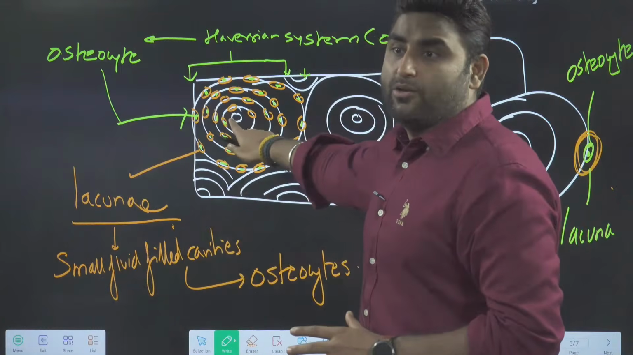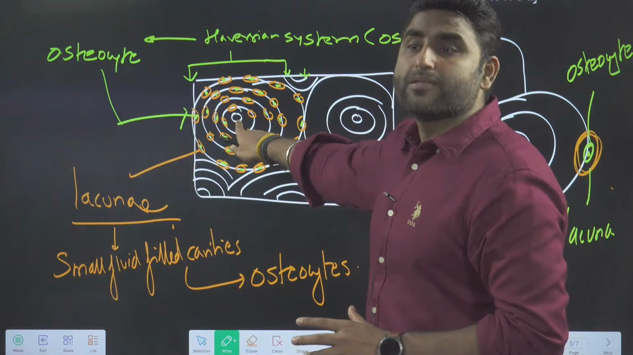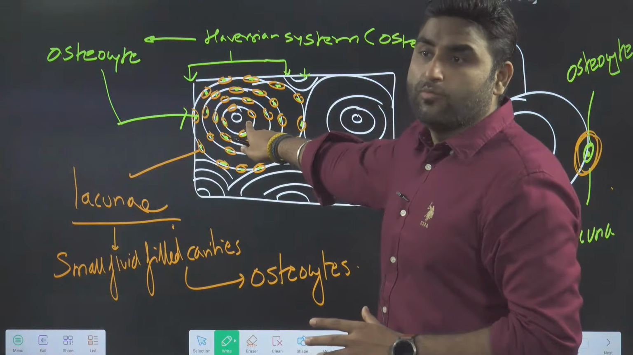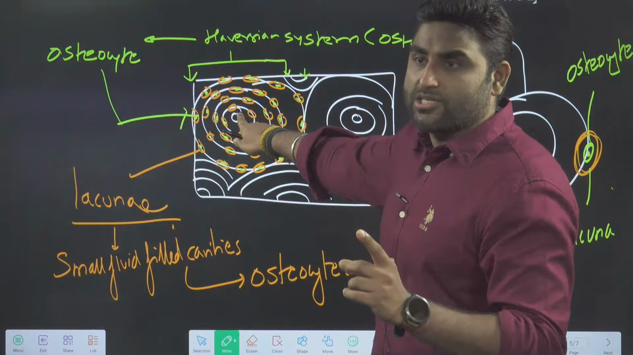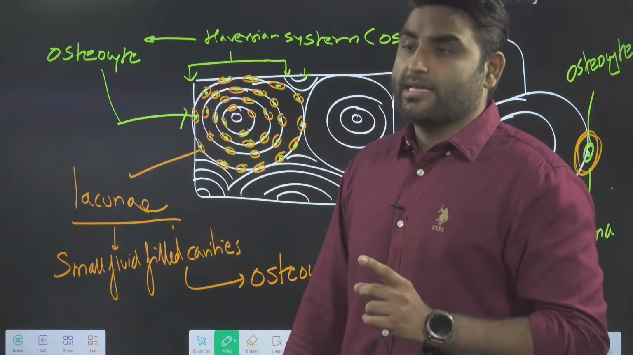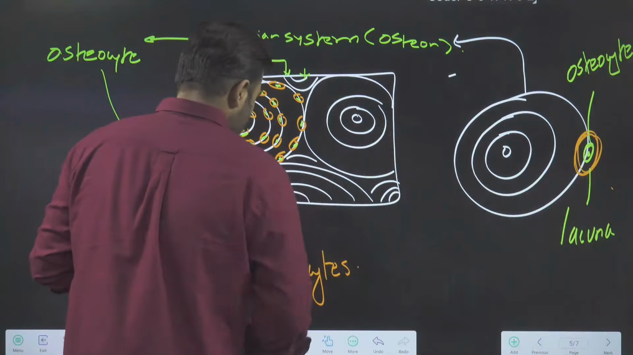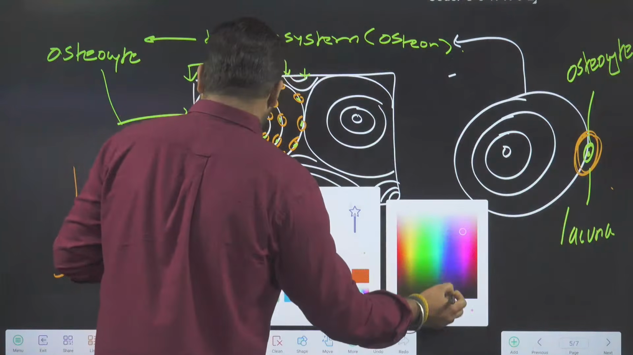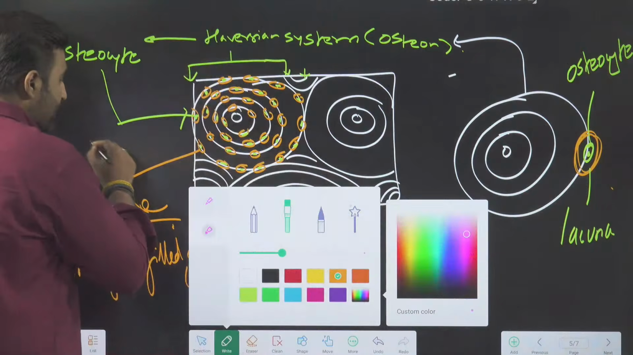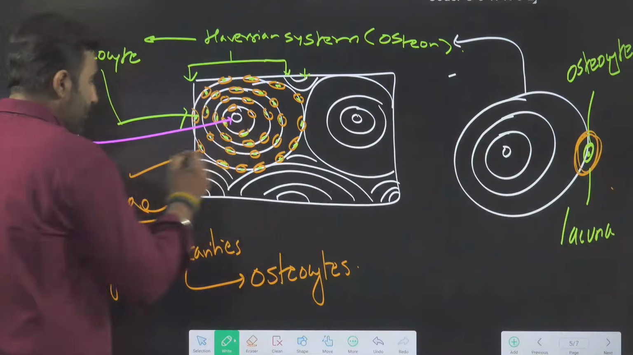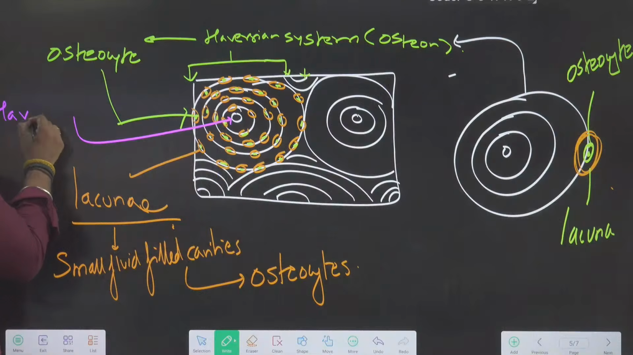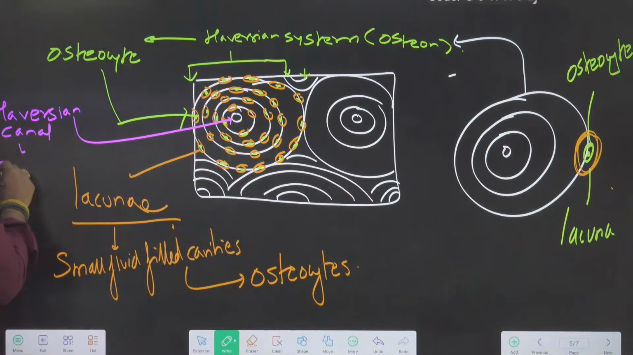So in the center you can see a small canal. In the center you can see a small lumen-like structure. That structure in the center will be called the Haversian canal. What will we call it? We will call it the Haversian canal. So in the center, there is a canal called the Haversian canal, and the Haversian canal carries the blood vessels and nerves and the limbs.